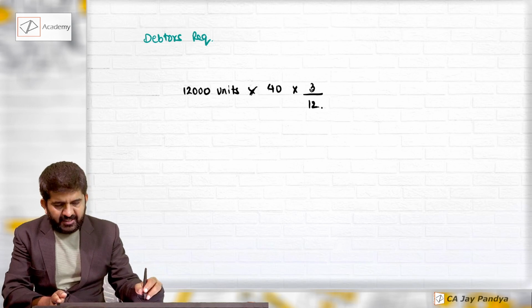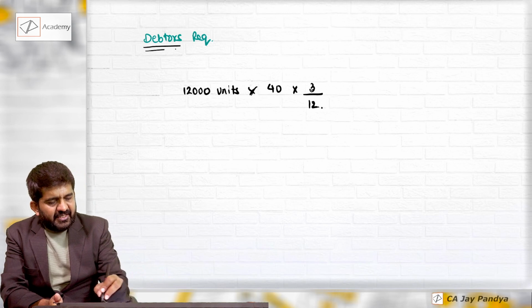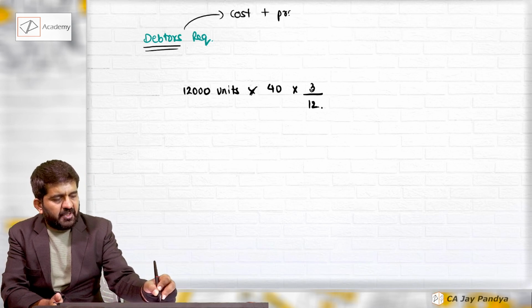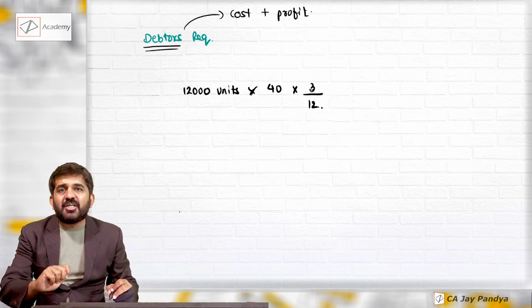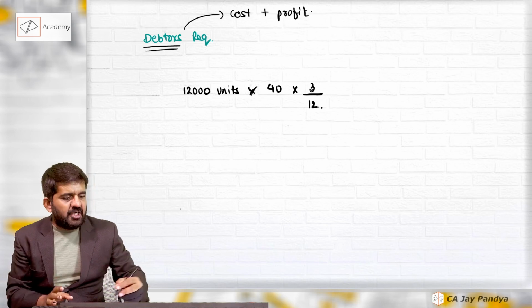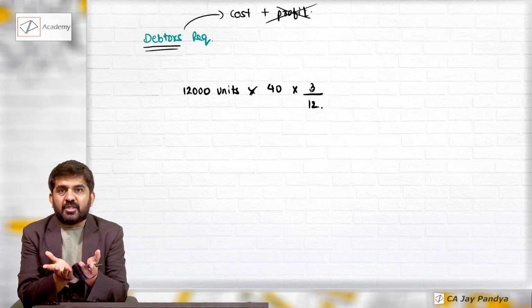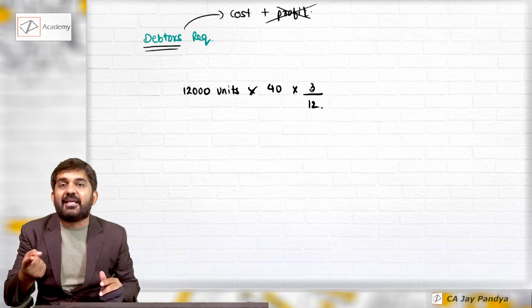Try to understand. Normally in accountancy, debtors are valued at cost plus profit because we need to write it down in our balance sheet. But what is a good idea in financial management? You consider debtors at cost, a new concept. Debtors are normally shown in your balance sheet at selling price.